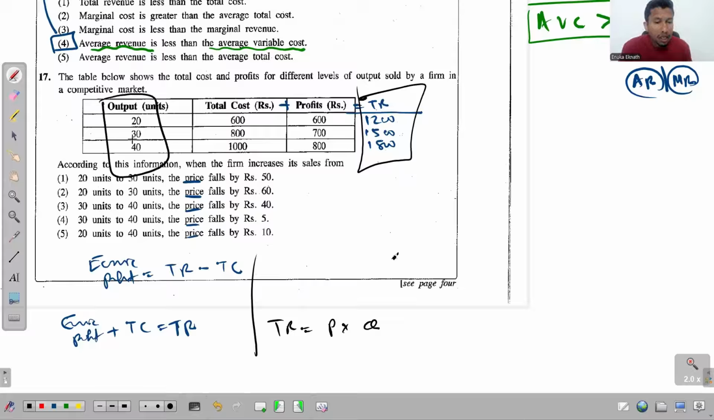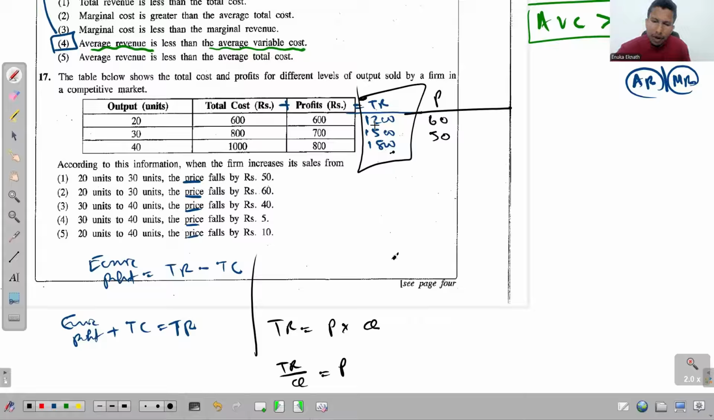In this column, you get the quantities. So if you divide this total revenue by the quantity, what will be the output? Output will be P, price. So let me do that and find prices at every level of output. Okay, so total revenue, that is 1200 divided by 20 will give us 60. And then 1500 divided by 30 will give us 50.